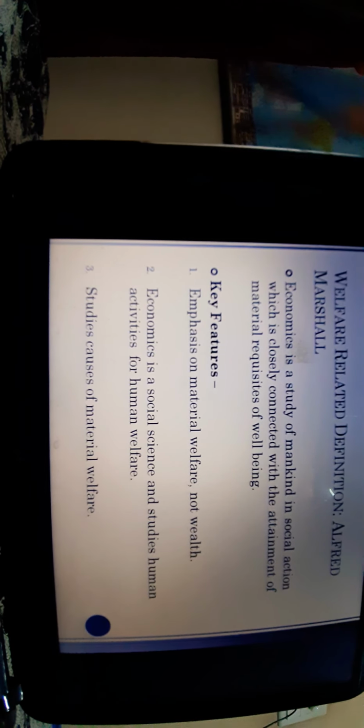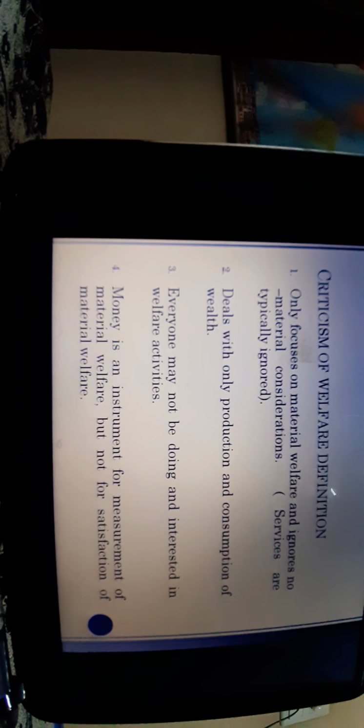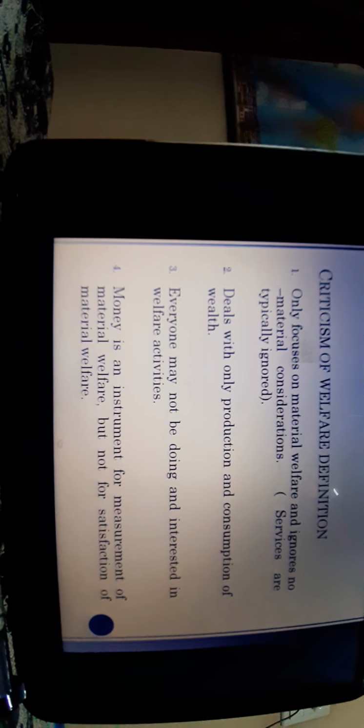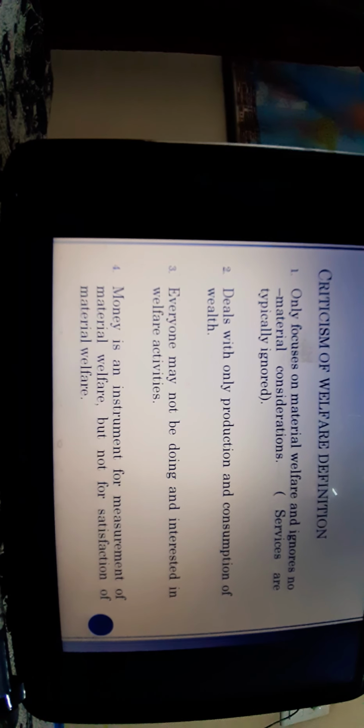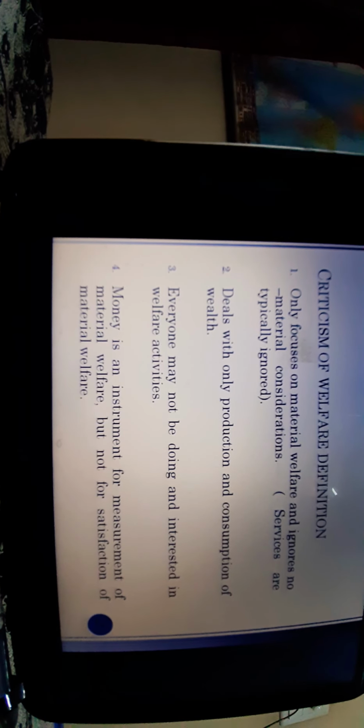So they are also doing their welfare activities through the services. So it is not right to say that material welfare is the only thing which has to be done. We have to take into consideration the services also. So in the definition, services were typically ignored, which the first criticism tells you.